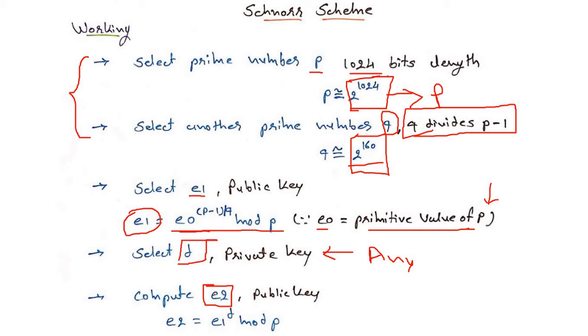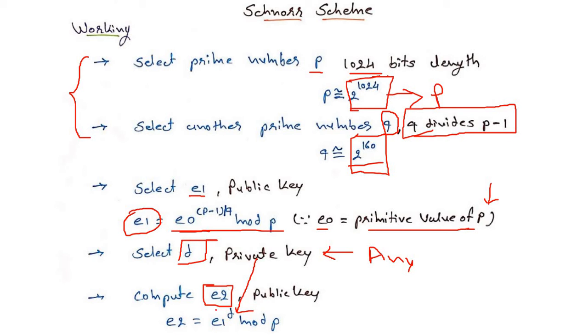The equation for generating the second public key is E1 power of d modulo p. So here the private key is used in the equation of the second public key. Get it? The value of E1 we have already calculated with the equation E0 power of (p minus 1) divided by q, modulo p.